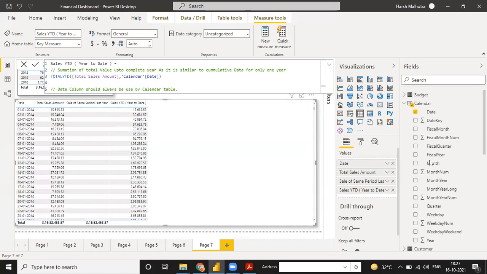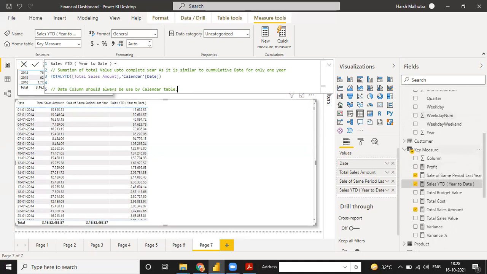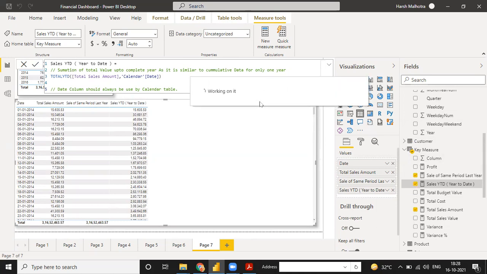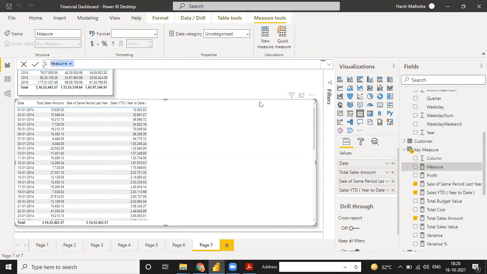Okay, now I move to the next one. So for key measures, I'm just going to add one more measure. Right now I'm going to calculate QTD sales, because suppose you are working in a company, every company wants three dates: YTD, QTD, and MTD. I'm also working, and right now I'm not going to show you, because this is my office laptop and I'm not able to work on it.